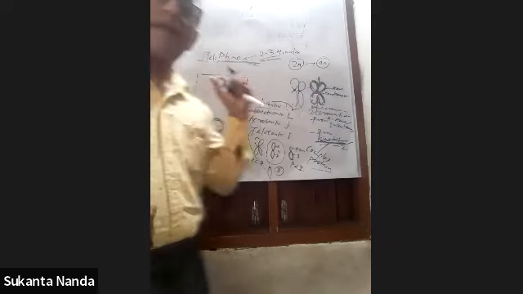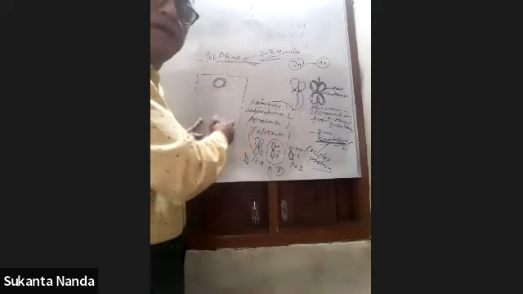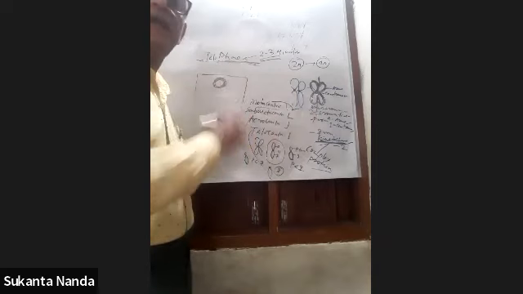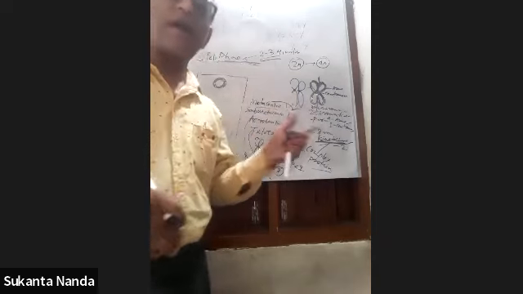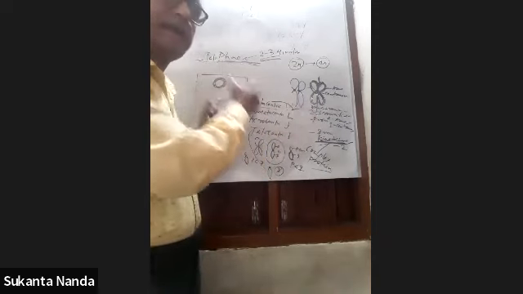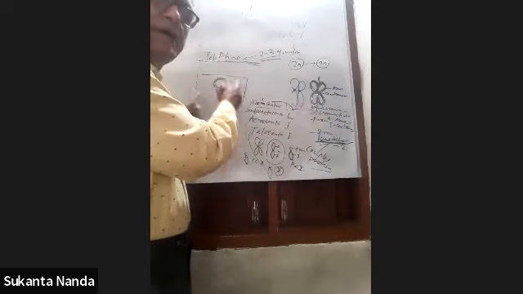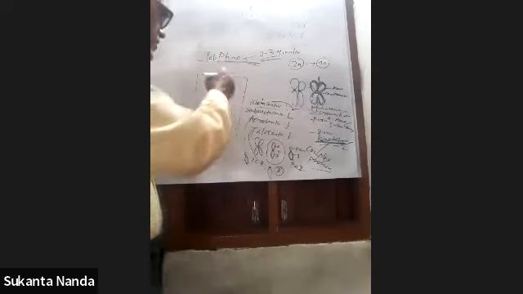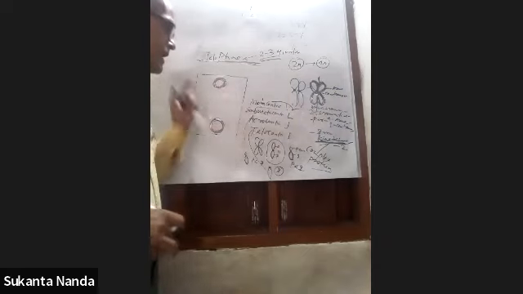All cell organelles are also found in telophase. The nucleolus and the nuclear envelope also develop. Everything will develop because it is the final stage of cell division.